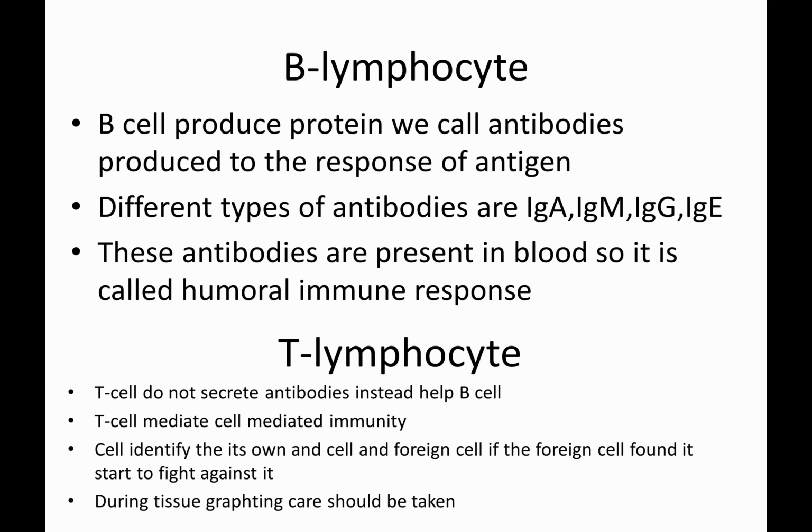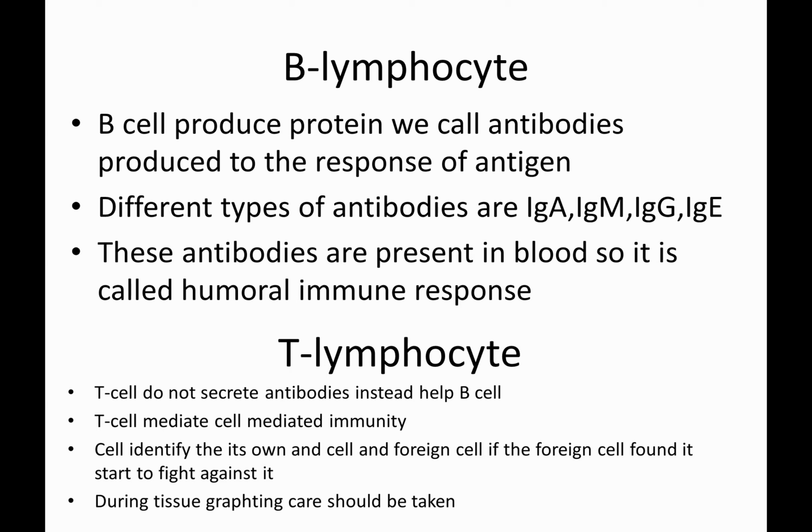To kill them, proteins called antibodies are produced. There are different types of antibodies: IgG, IgM, IgA, and IgE. Since these antibodies are present in our blood, we call it the humoral immune response.